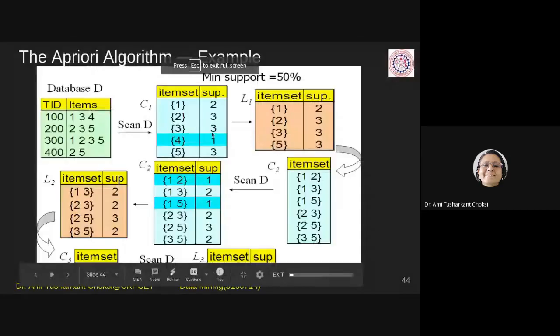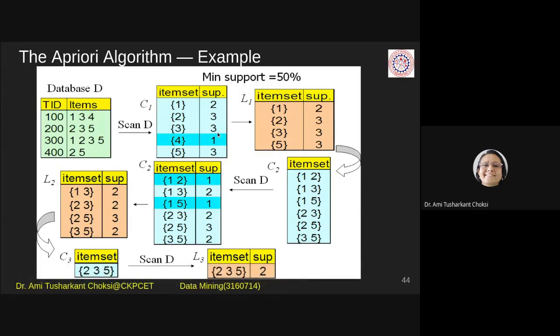Check it out. For 1, it is 2. So greater than or equal to 2? True. For 2, greater than or equal to 2? Yes. For 3, greater than or equal to 2? Yes. But for 4, it is not greater than or equal to 2.